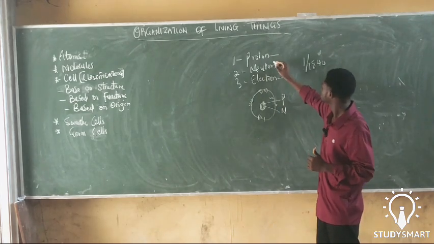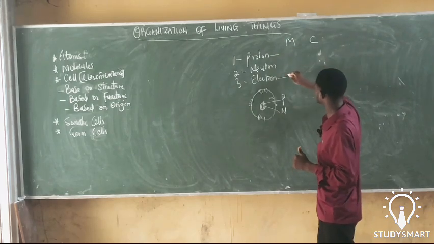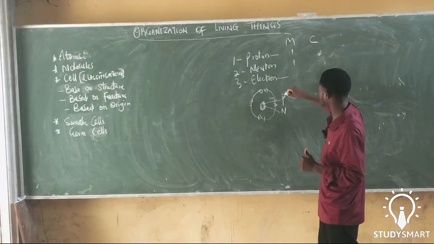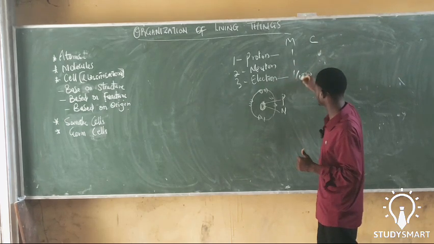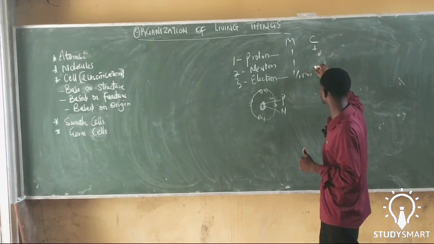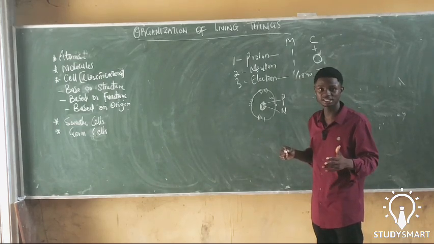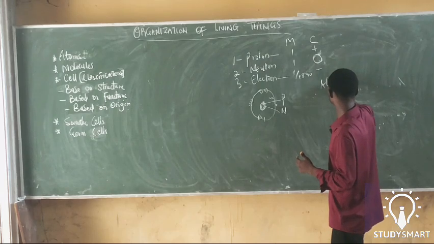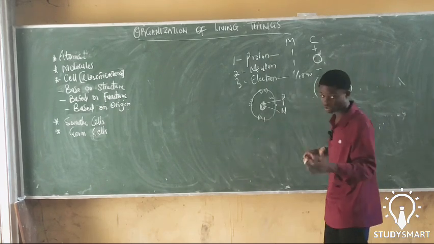So for the mass and charge, let's label them. Proton has the mass of 1, neutron has the mass of 1, electron has the mass of 1/1,840. For the charge, it is positively charged, it is neutral, and it is negatively charged.